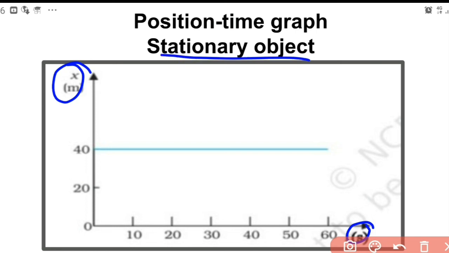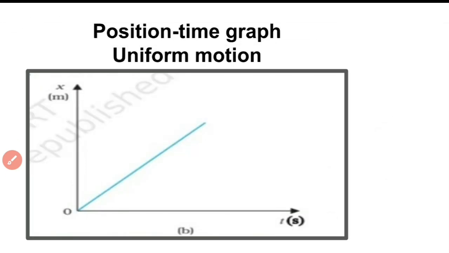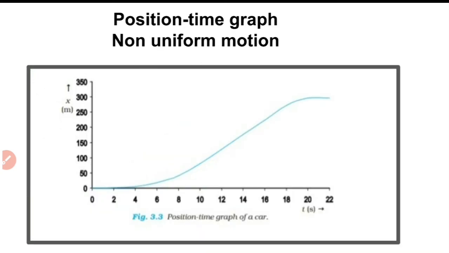For a stationary object, there is no change in position with respect to time. So we have a graph like this which is parallel to x-axis. So this shows a position time graph of a stationary object. Next, for a uniform motion, the graph will be like this. That is, it covers equal distances in equal intervals of time now. So when we draw the position time graph, for uniform motion, the graph will be a straight line like this. Now for non-uniform motion, it will not be a straight line like the case of stationary object or uniform motion. It will be a curved one.